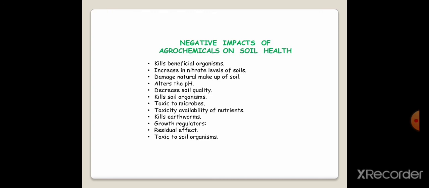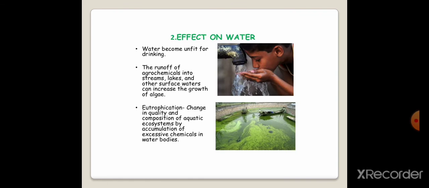It also kills earthworms. These are also called friends of farmers, and by the application of these agrochemicals we are killing earthworms also. Then there is a residual effect, means after application a lot of the agrochemicals remain in the soil, and it is again toxic to soil microorganisms.